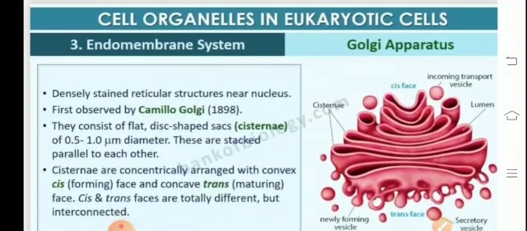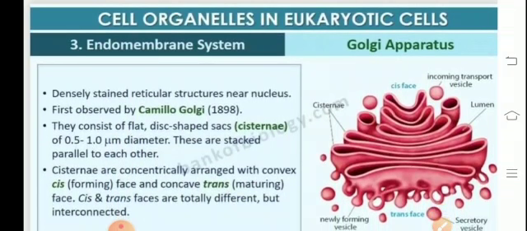Golgi apparatus. Now when we talk about the Golgi apparatus, it is an important component of the endomembrane system discovered by Camillo Golgi in 1898 in the nerve cells of owl, and therefore referred to as Golgi. Golgi is also referred to by many names like lipochondria, rich in lipids, idiosome. It is also referred to as Baker's body or commonly called dictyosome in case of plants.